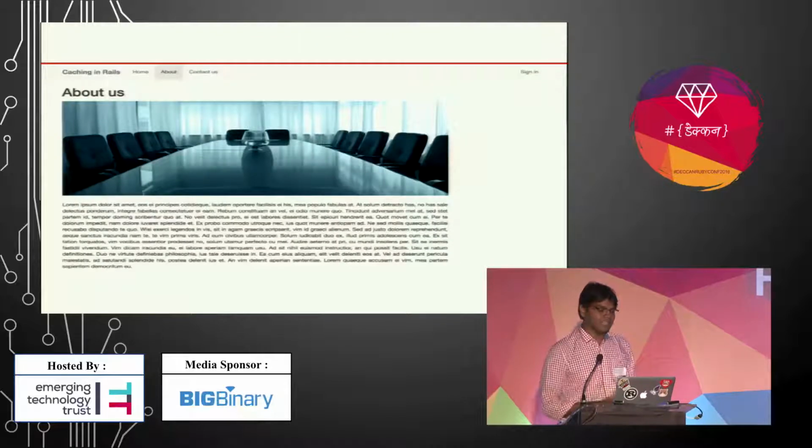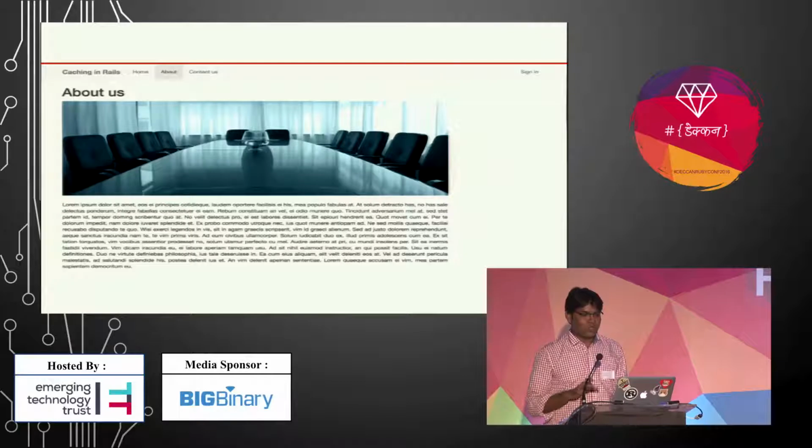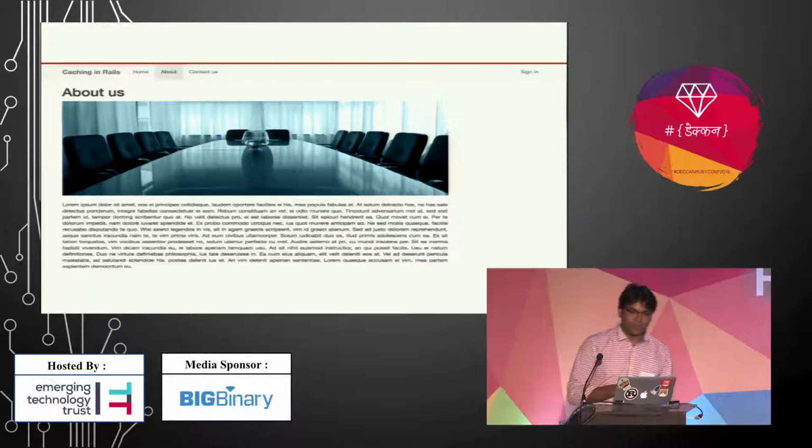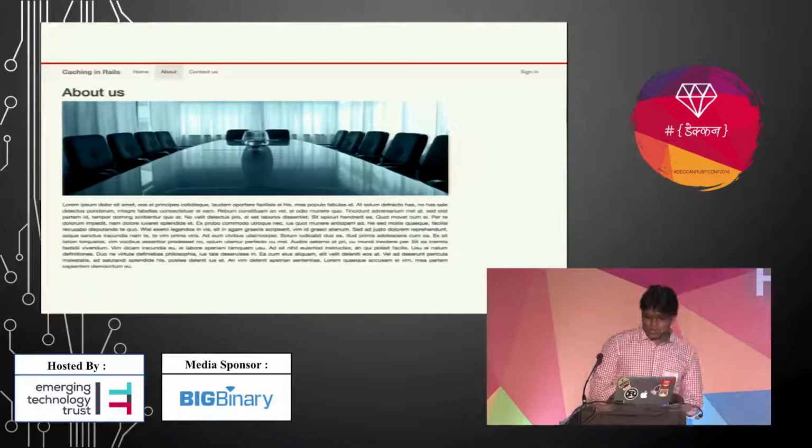So okay, this is just the about us page. This is a static page that gets generated from Rails, that is, the app server. And suppose we have lots of users and they hit this request so many times, maybe 1,000 times per minute or whatever. It's not good generating a static file from Rails and then giving that response to the browser. It's not a standard.